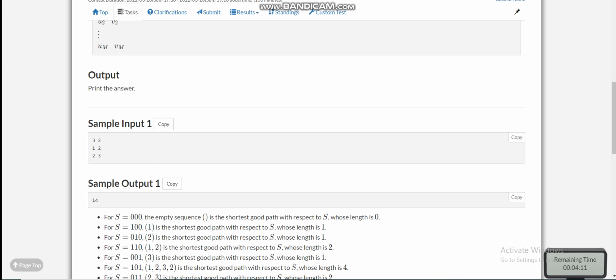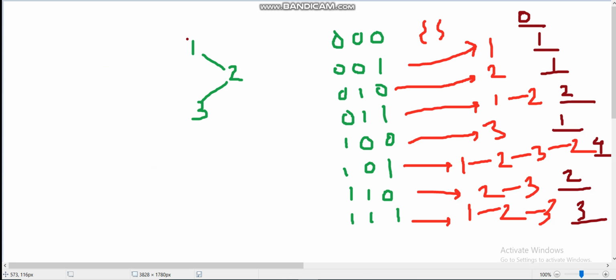So let us take the first example, which is 3 2, 1 2, 1 2 3. So this is the graph. 1 is connected to 2 and 2 is connected to 3. Now for every S, we are building the minimum sequence, sequence A. So for 0 0 0, where every vertex appears an even number of times, our sequence will be empty, and the length of the shortest sequence will be 0. For 0 0 1, our sequence will contain only 1. For 0 1 0, our sequence will contain only node 2.